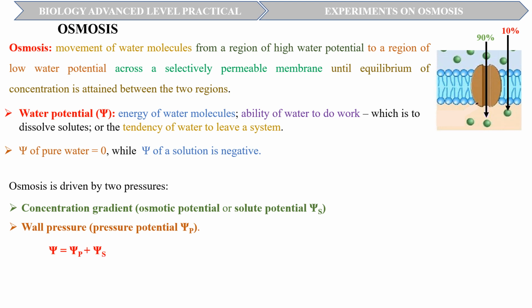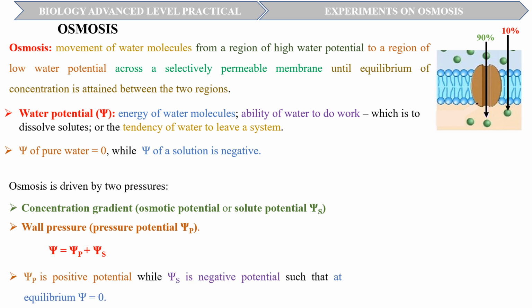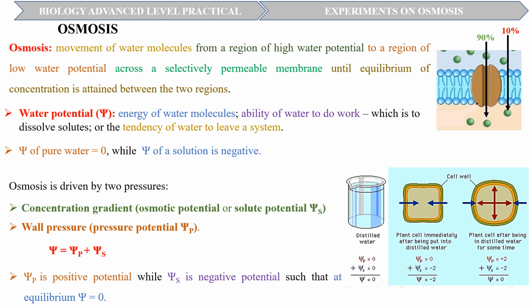The combined effects of solute potential and wall pressure constitute the water potential. The pressure potential is a positive potential, while solute potential is a negative potential, such that at equilibrium, the water potential is 0. In the diagram, we see that when a cell which has solutes, and thus a negative solute potential, is placed in pure water, whose water potential is 0, the solute potential then drives the movement of water molecules into the cell, leading to the expansion of the protoplast. The expanding protoplast pushes against the rigid cell wall, which develops a counterpressure, the wall pressure, which equalizes the solute pressure, stopping the further entry of water.